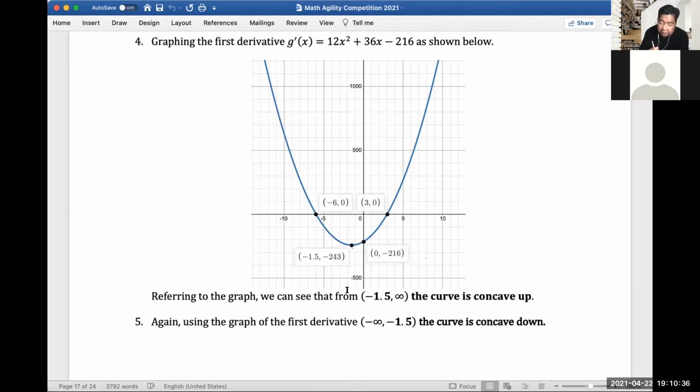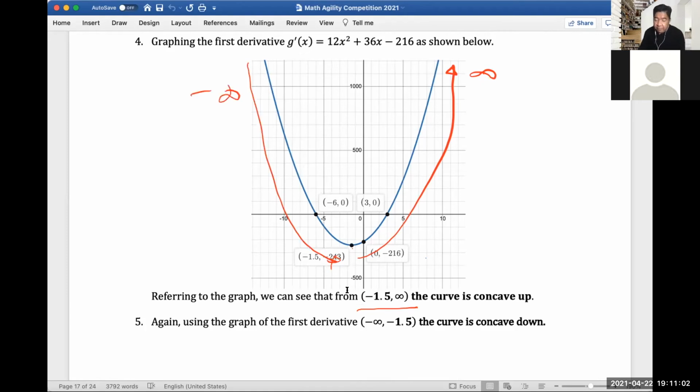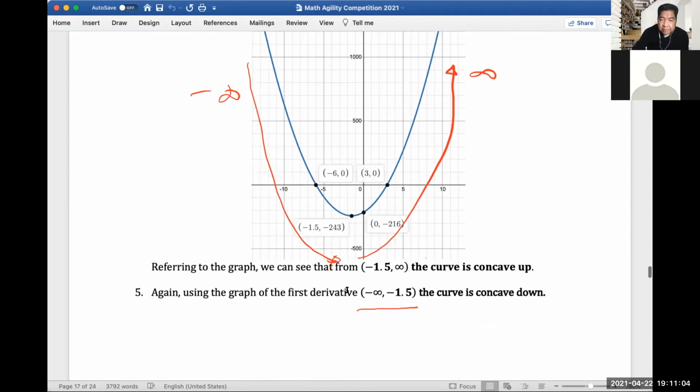Since we're only referring to the x part of the coordinate, it's concave up from here up to here, right? So negative 1.5 to infinity, and then it's concave down here, from negative infinity to negative 1.5. Okay.